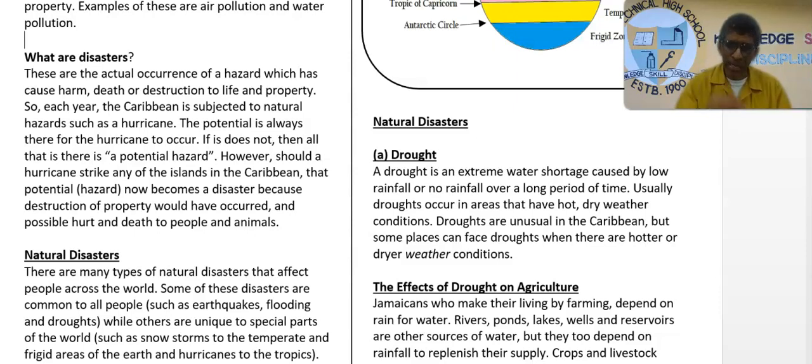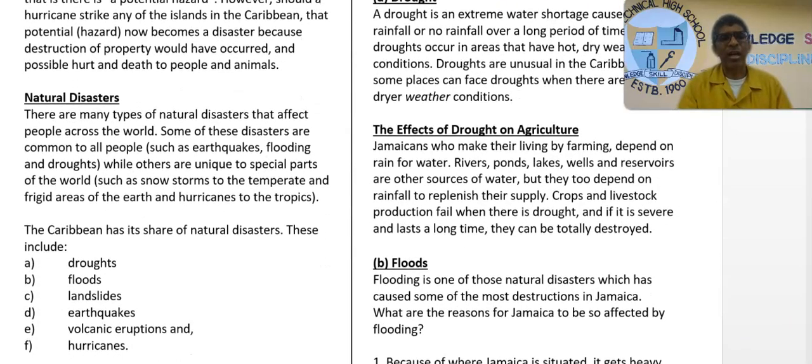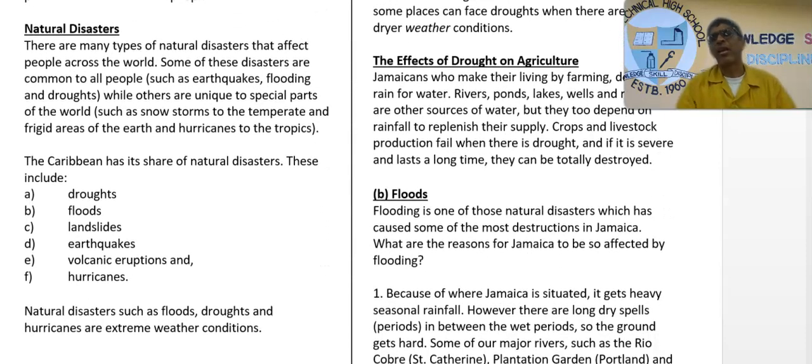Now, like hazards, disasters are divided into two categories. They are natural disasters and they are created disasters. So let's look at each of them. The natural disasters are those things in nature that actually take place that causes harm, destruction, or hurt, or death.